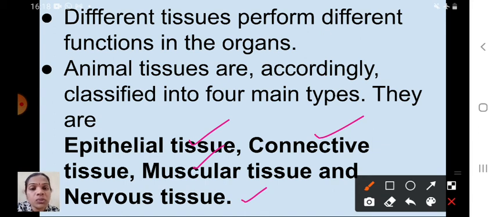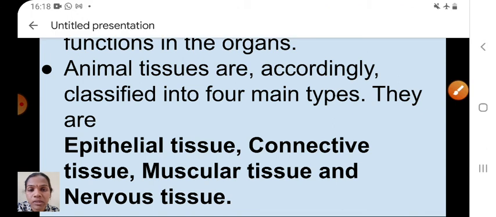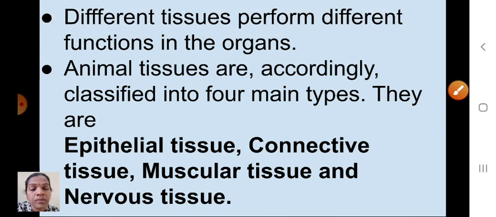Okay children, so in this class we discussed what is meant by cell, what is meant by tissue, and what are the 2 types of tissue, that is simple and complex, isn't it? Why the different types of tissues are important in plants and animals, that also we discussed. And the last thing we discussed was the 4 different types of animal tissue. Can you say the names? Epithelial, connective, muscular and nervous tissue. Okay, so the remaining things we will see in the next class.